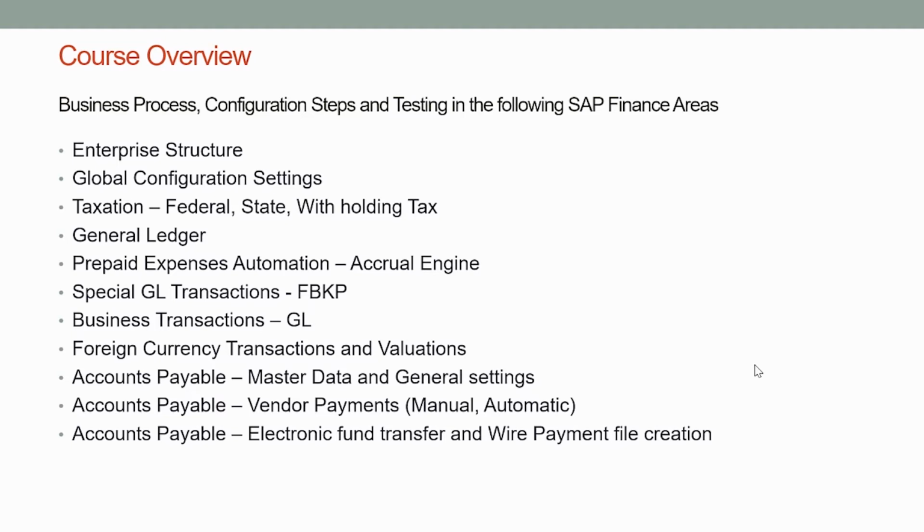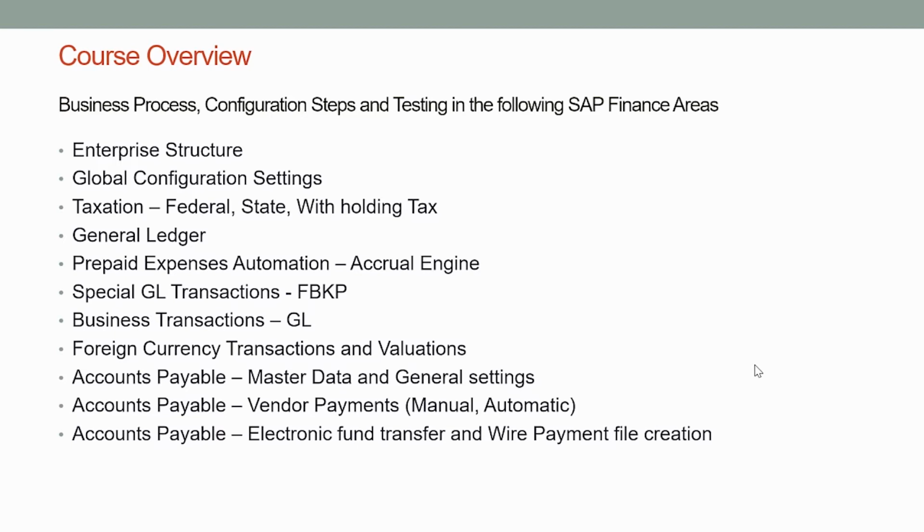Then we will discuss and understand taxation, how federal, state tax and withholding tax can be configured in SAP. General ledger. We will look at various general ledger functionalities. Then we will look at month-end activities. Some of the month-end activities like prepaid expenses can be automated in the SAP using tools like Accrual Engine. We will be going through configuration and testing of Accrual Engine functionality.